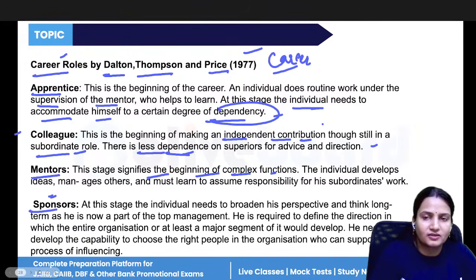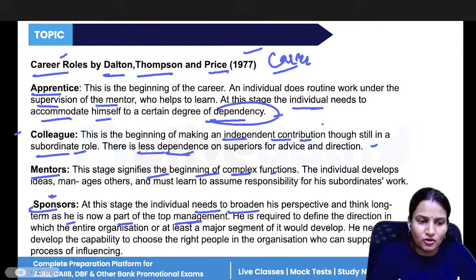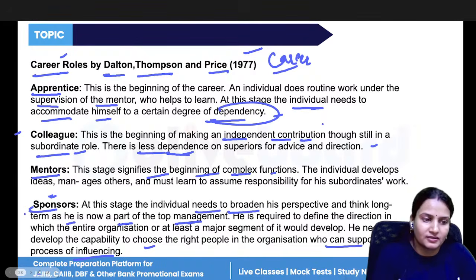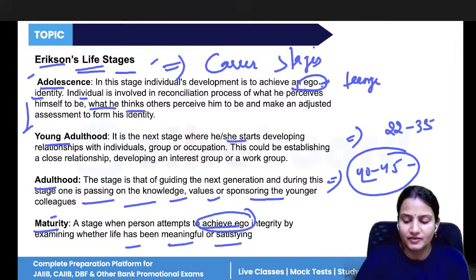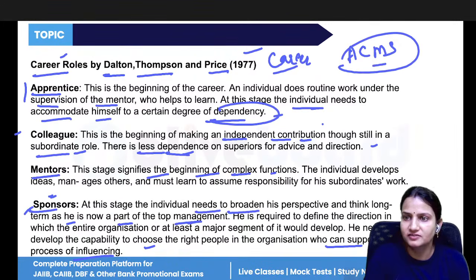And the sponsor is the highest stage, where you have broadened your knowledge. You are at a position where you guide other people. Now you want to be part of the top management and the decision makers, where you can take decisions on behalf of other people, where you want to influence and act as a powerful person in front of all other people. So just like the life stages, we have four career stages: apprenticeship, colleague, mentor, and sponsor, ACMS.